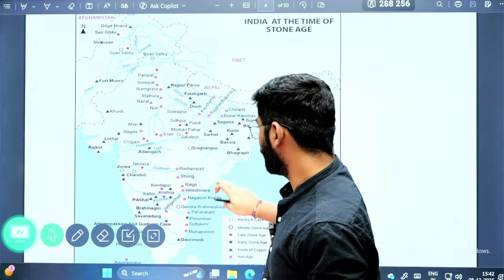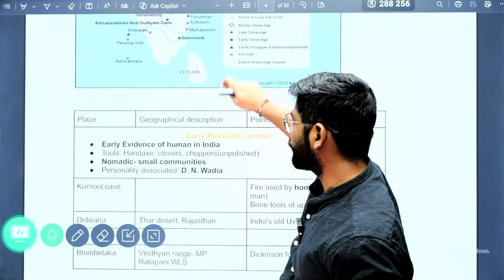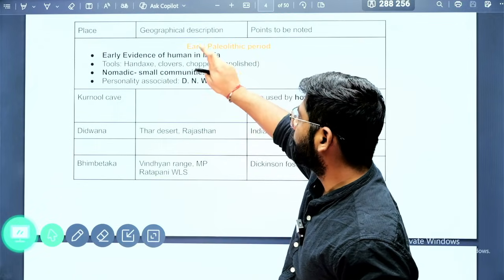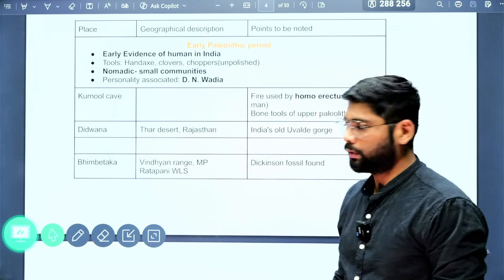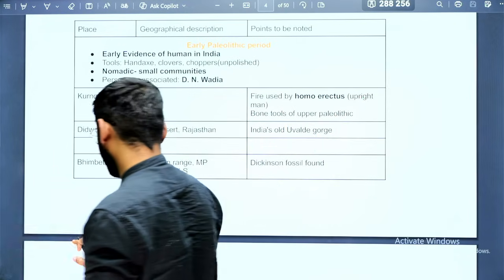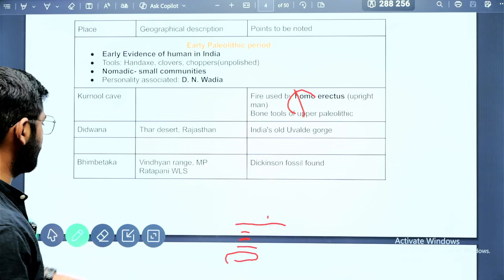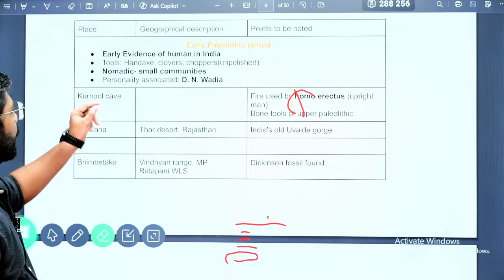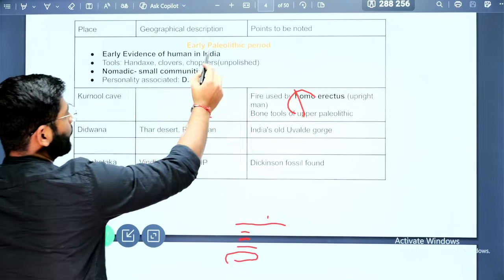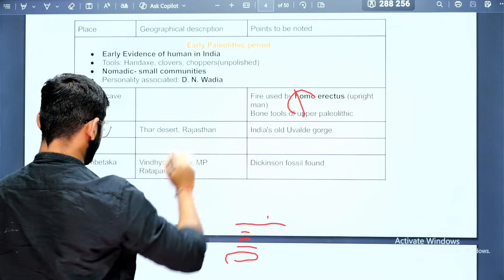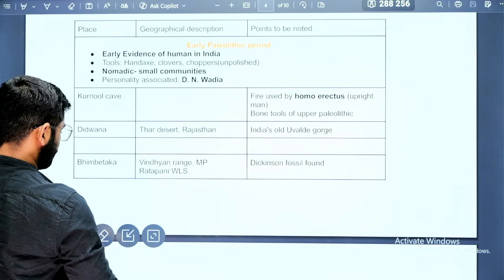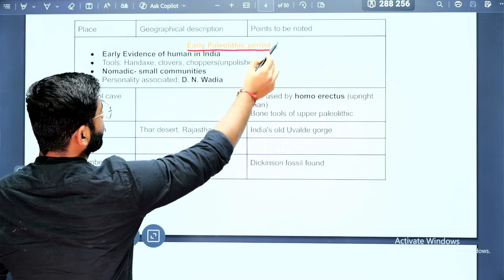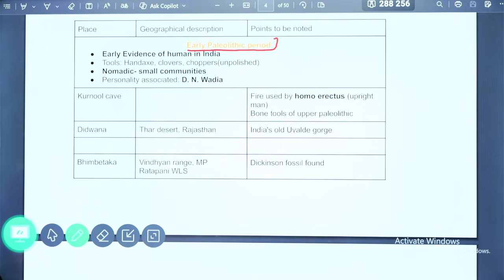Now when we move towards our actual discussion, we are going to cover the places, their geographical description, and what points you need to know about these particular sites. The first that we are going to cover is the early Paleolithic period.